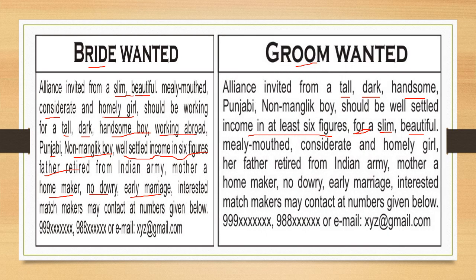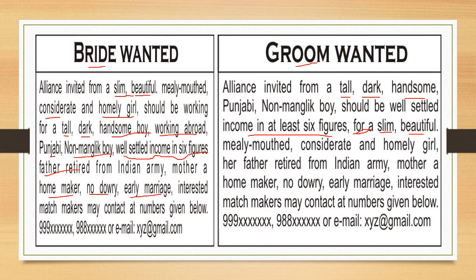Next one is groom wanted. Alliance invited. From means that the groom should have the quality. What qualities? He should be tall, dark, handsome, Punjabi, non-Mangli, should be well settled, income in at least 6 figures. For means the qualities of the girl for whom we are seeking the groom.